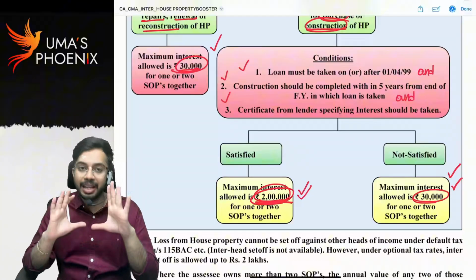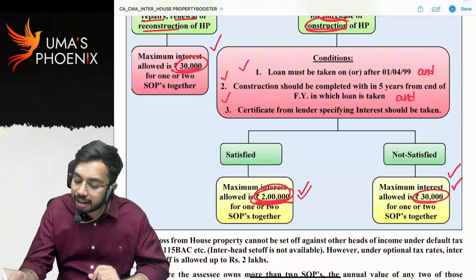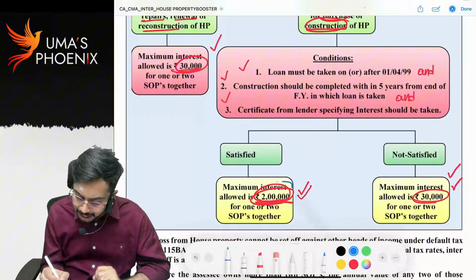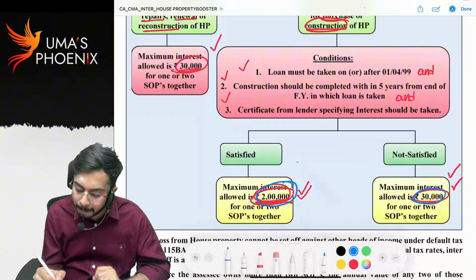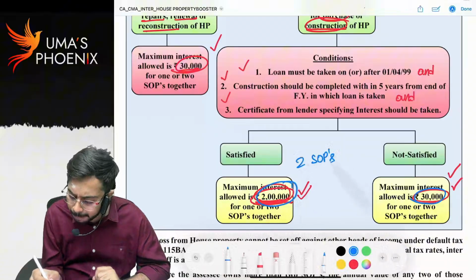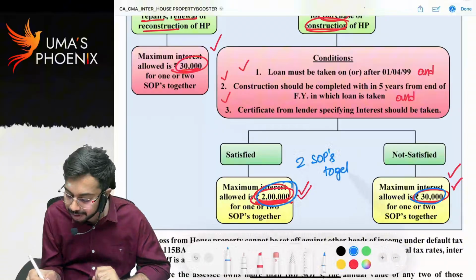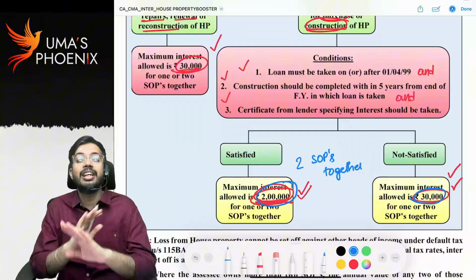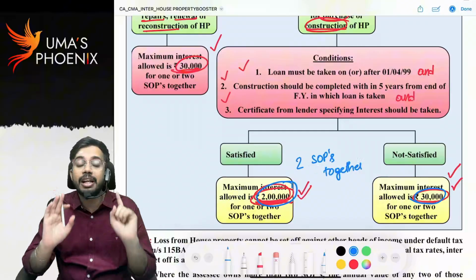Now, why am I saying this? Whatever 2 lakhs or 30,000 limit is there, this is applicable for 2 self-occupied properties together. That means the 2 lakh interest or 30,000 interest is not for a single self-occupied property.